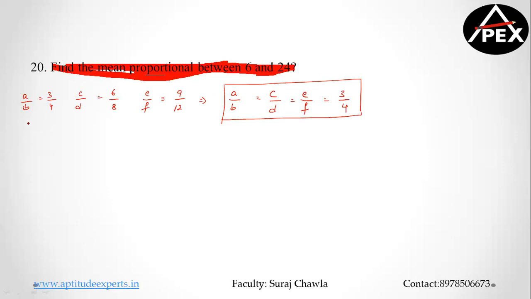Right. Now, according to this, this is one of the ratios, A is to B. So I am taking A is equal to 3x and B is equal to 4x. This is a different ratio. Clear? So I'll take C is equal to 6y and D is equal to 8y. Clear? And then I'm talking about E by F. So E is equal to, let's say, 9z and F is equal to 12z. Clear? Now, yes, Sai, we have discussed continued proportions and proportions. I'm just discussing the law of equal ratios.